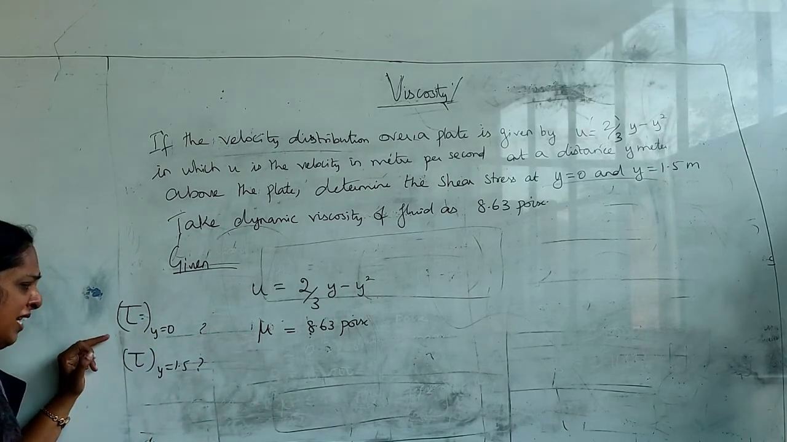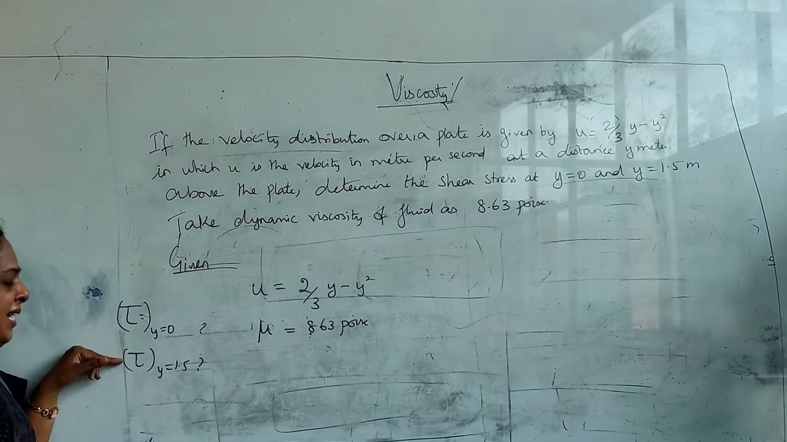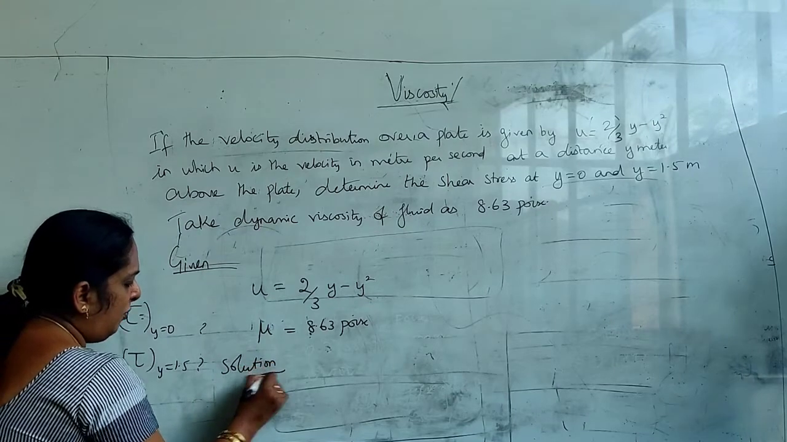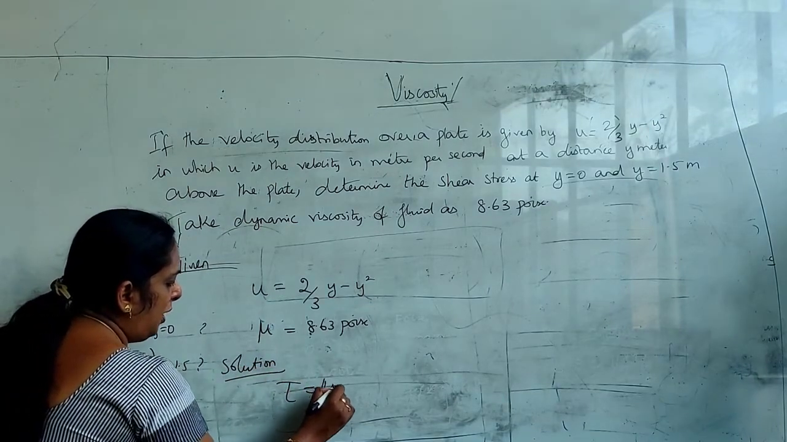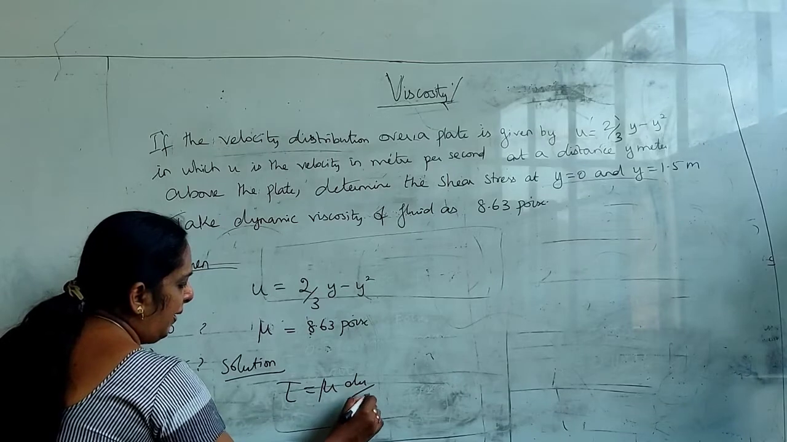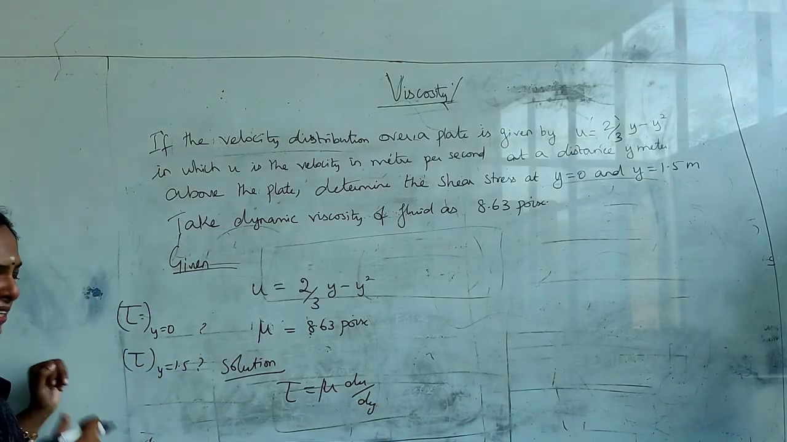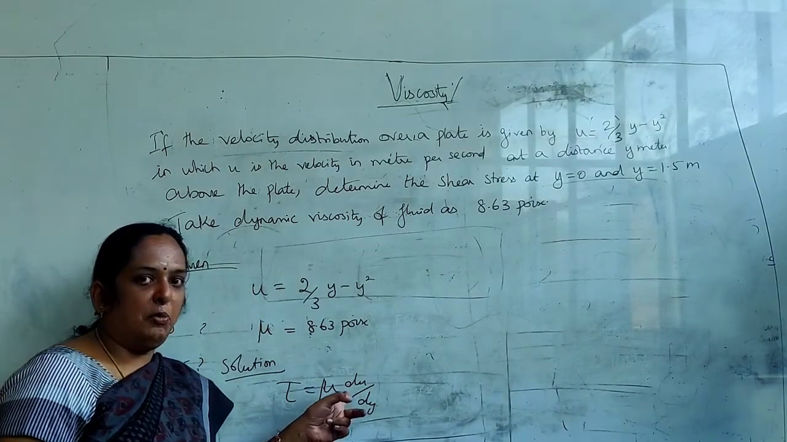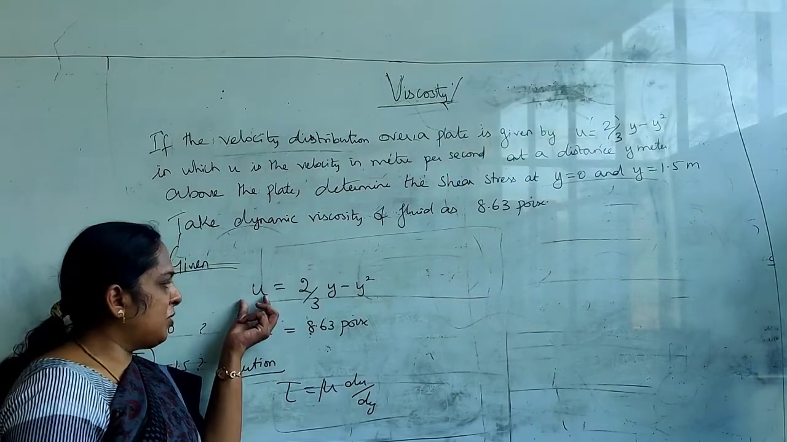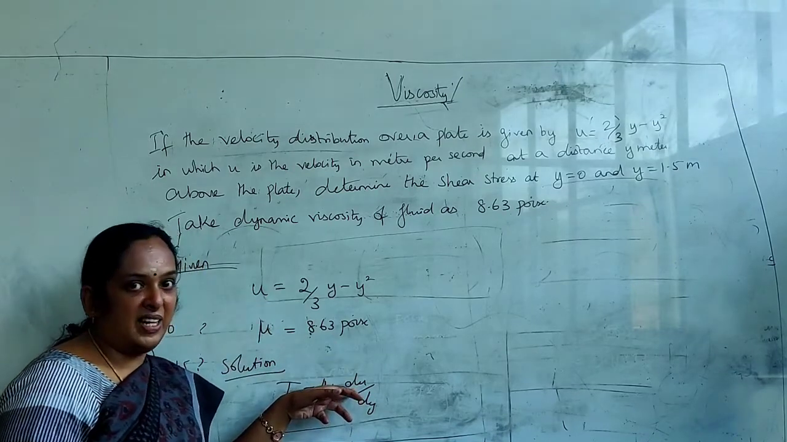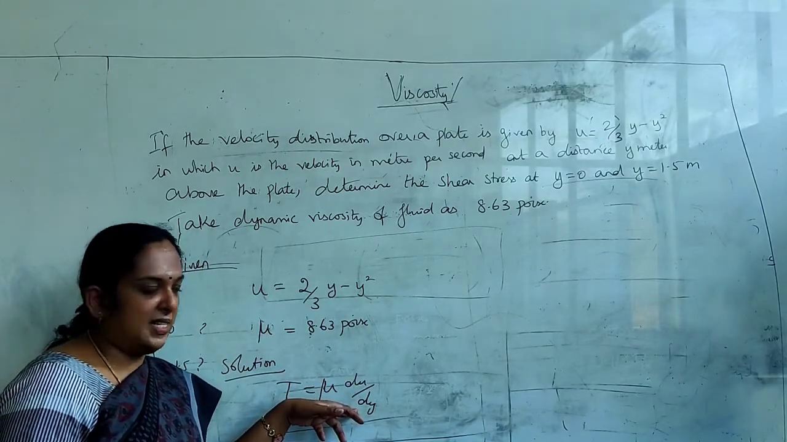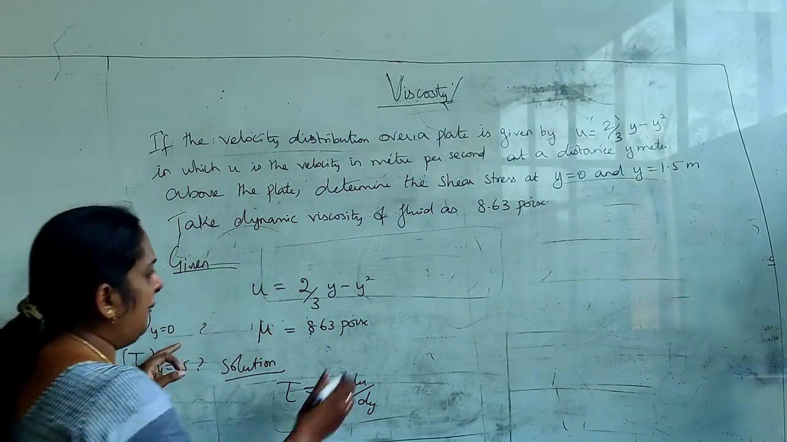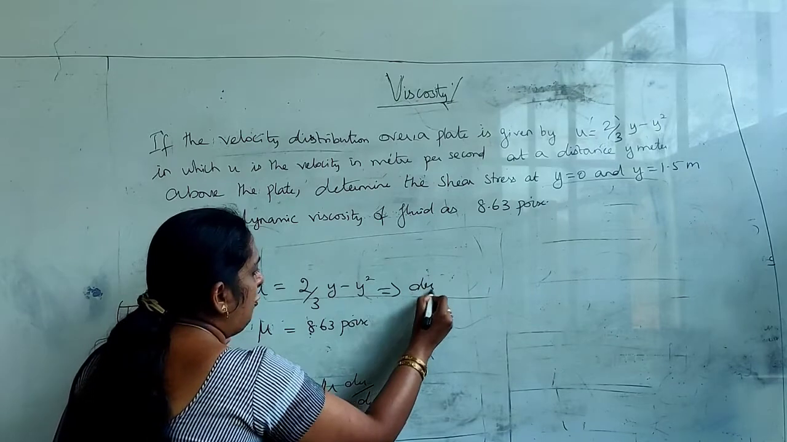So what is asked? They ask you to find out the shear stress. What is the expression to find out the shear stress? You know very well, tau is equal to mu into du by dy. Here it is given u and here it is du. So u is only velocity, du is the change in velocity with respect to the distance. So here I am going to differentiate this expression with respect to distance.